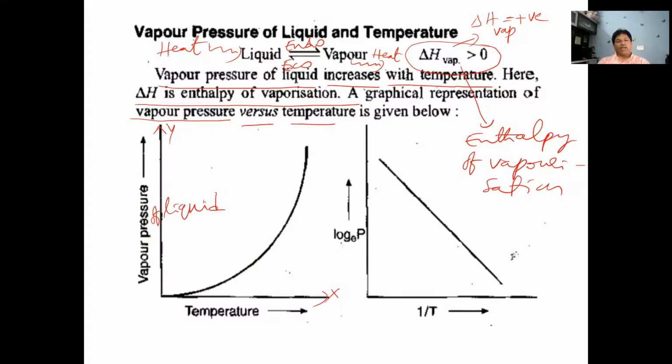Next, if you take log P to base e, it is ln P, the natural log of P, versus 1 by T, where 1 by T means the inverse of temperature. If you plot natural log of P versus 1 by T, we get a straight line with negative slope. So this is the variation of vapor pressure of a liquid with temperature.